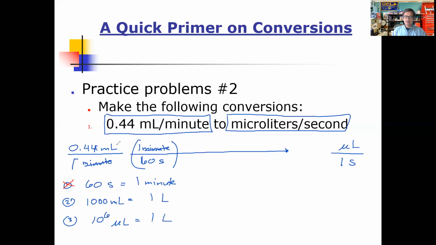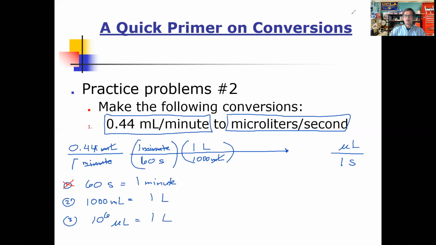Let's go ahead and take care of the volume unit. Okay? So we start out with milliliters here. I hope then that you recognize that what we will use next is this one right here, because this relationship has milliliters in it. And so the question now is, how will we plug it in here? Well, hopefully at this point you are starting to catch on. You'll see then that we're going to plug in 1 liter on the top and 1,000 milliliters on the bottom. Why? Because that allows us to cancel out that unit there.